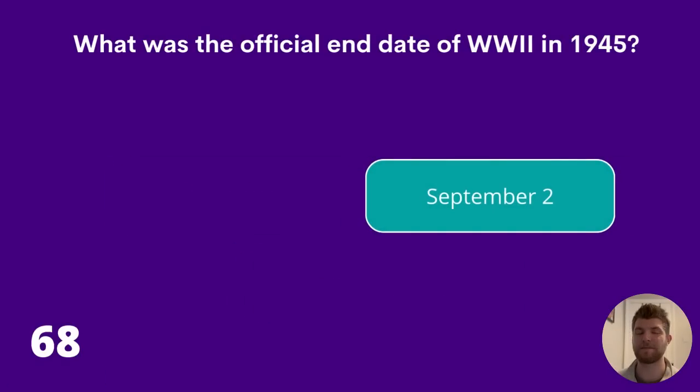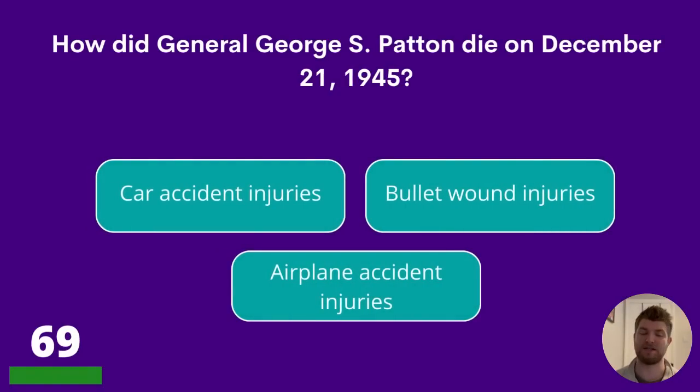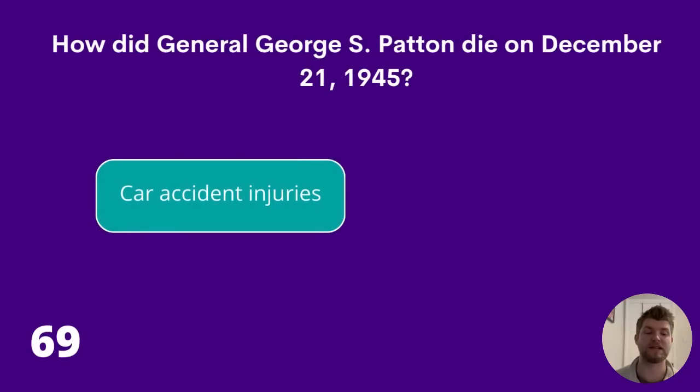The answer is September the 2nd. Question 69. How did General George S. Patton die on December 21st, 1945? Car accident injuries, bullet wound injuries, or airplane accident injuries? The answer is car accident injuries.